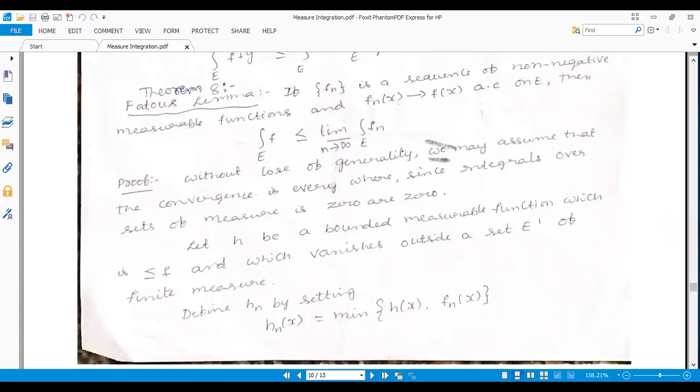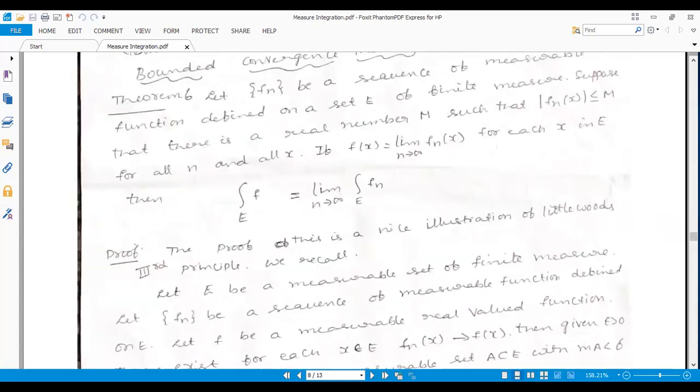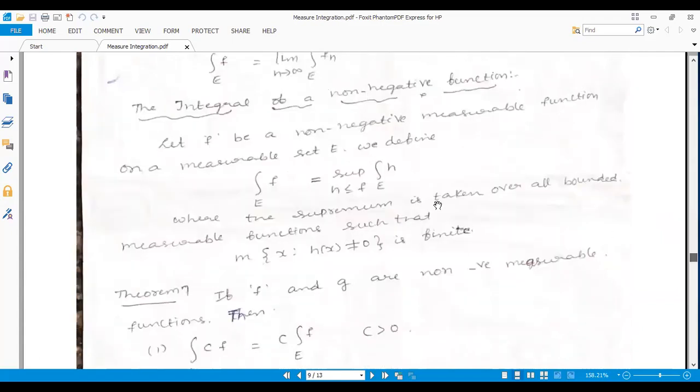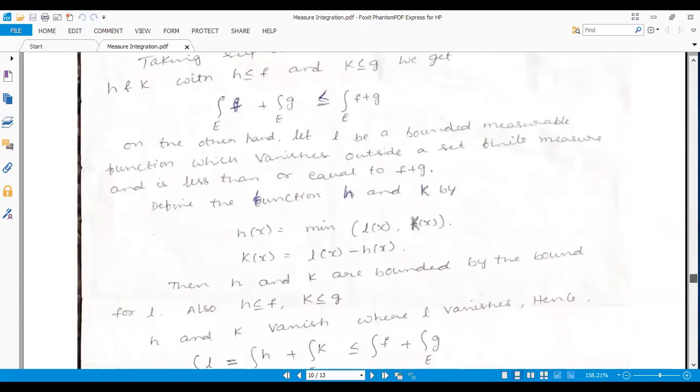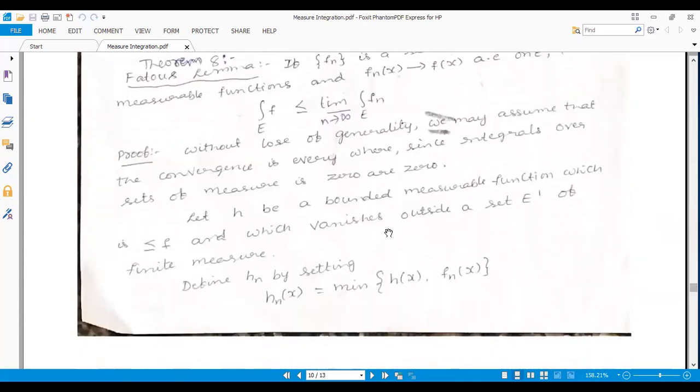That is the definition. You are already aware of it. Using that definition, h also vanishes outside a set E dash of finite measure.